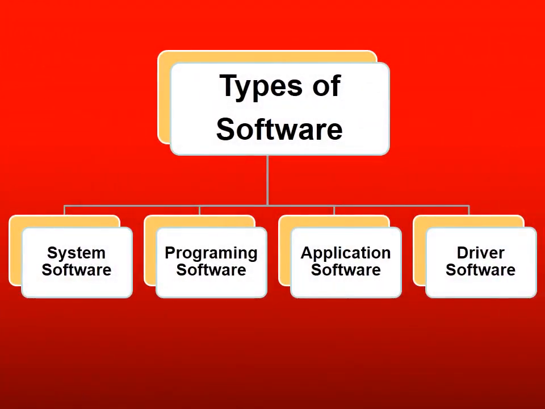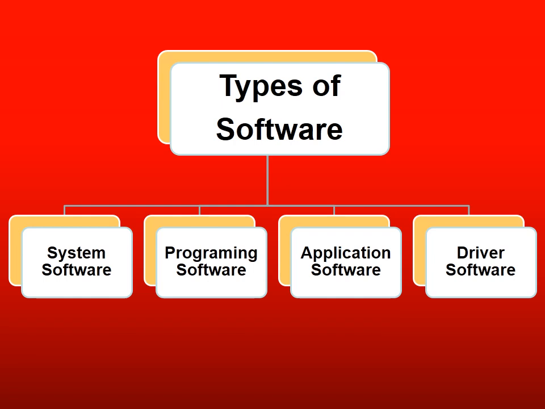Types of software. There are 4 types of software: system software, programming software, application software, and driver software. Now, what is system software? A software which handles all the hardwares, softwares, everything is known as a system software.